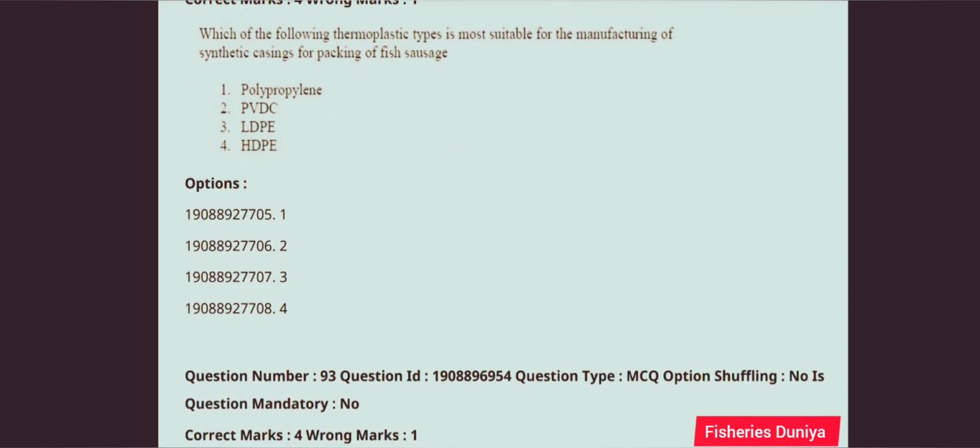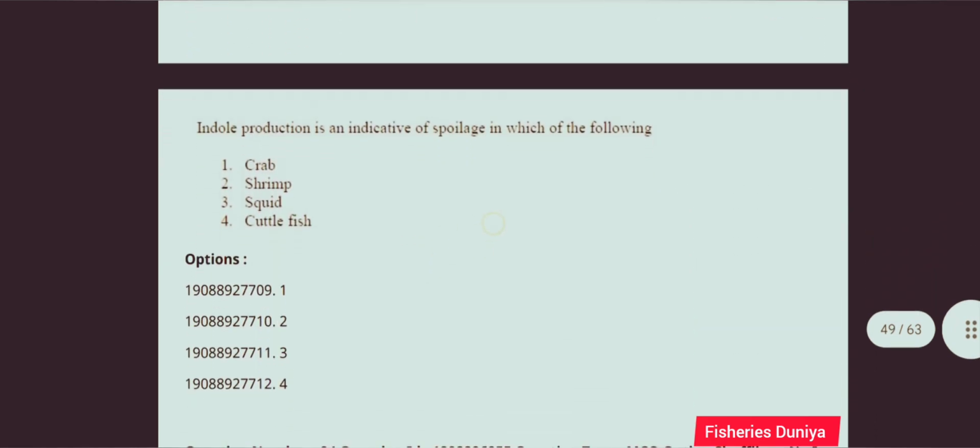Next question. Which of the following thermoplastic type is most suitable for the manufacturing of synthetic casings for packing of fish sausage? So this question is correct answer is option number 2, PVDC, polyvinylidene chloride. Next question. Indole production is an indicative of a spoilage in which of the following? So this question is correct answer is option number 2, shrimp.